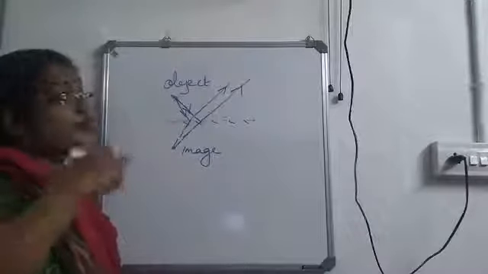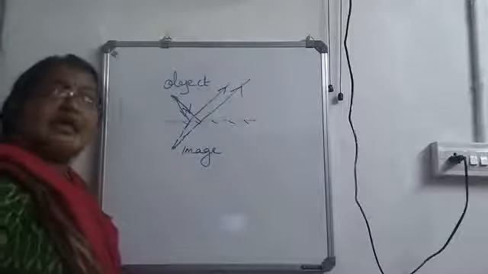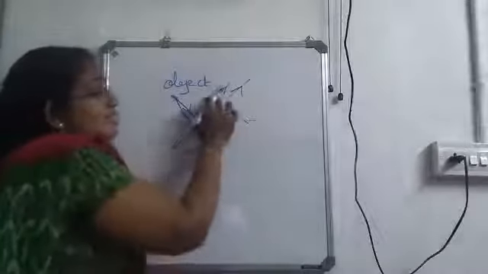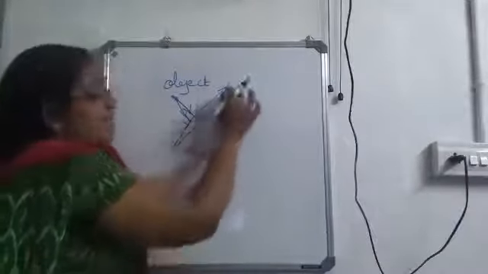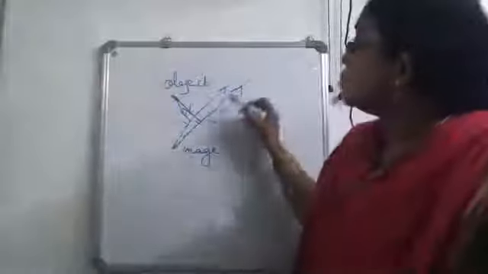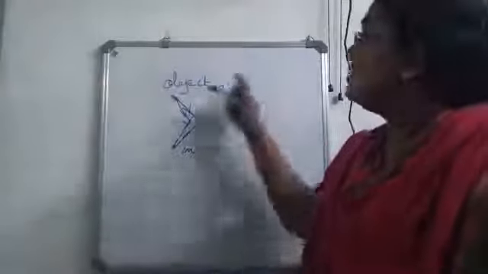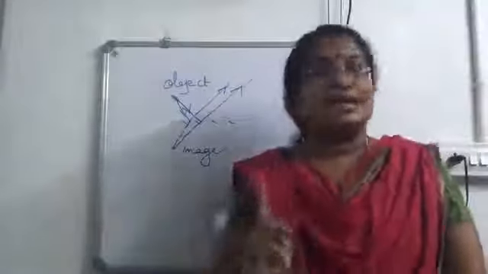So what type of image is this? Are the reflected rays actually meeting? No. Here, these two are the reflected rays, and when we look from here, these two rays appear to come from this point. That means this is a virtual image.